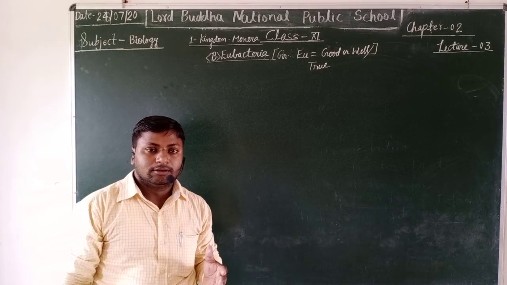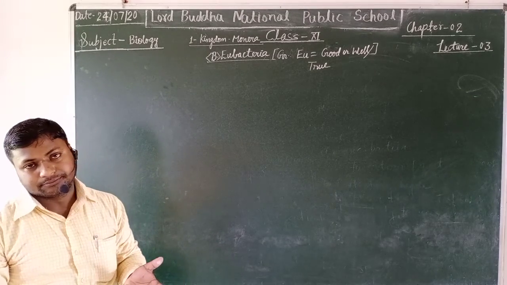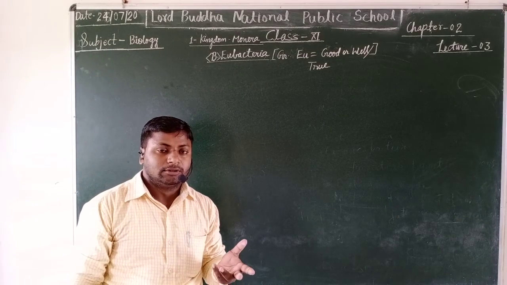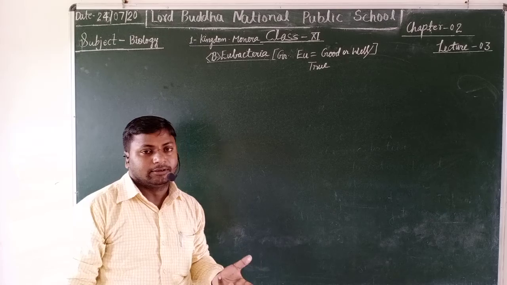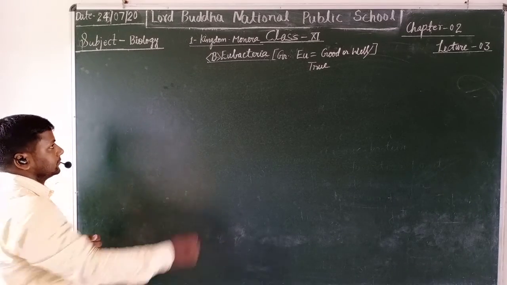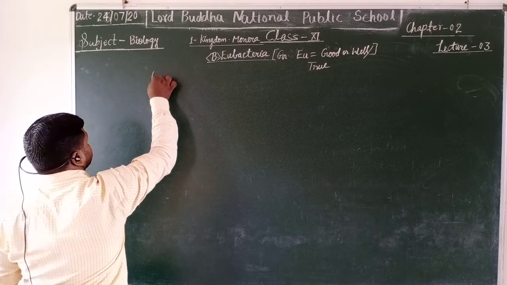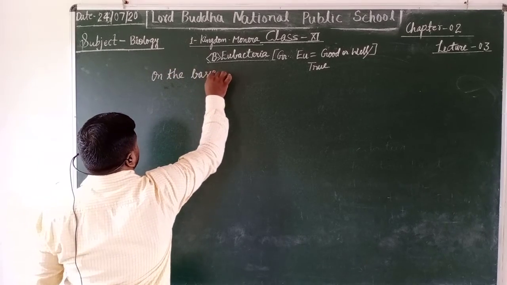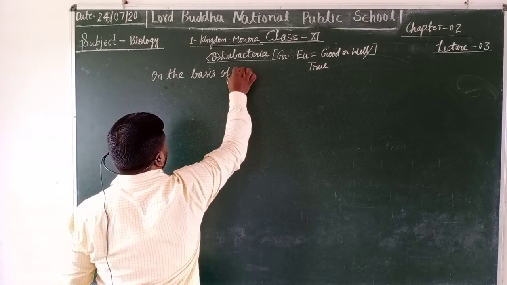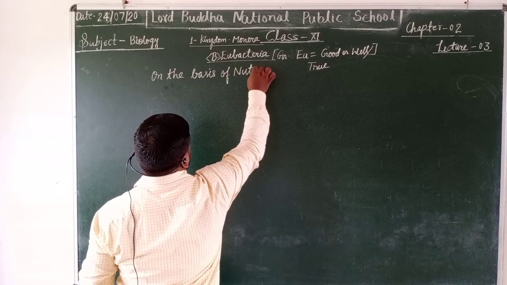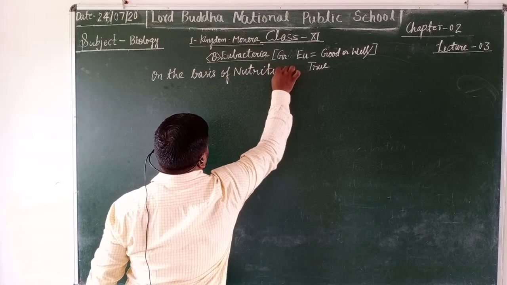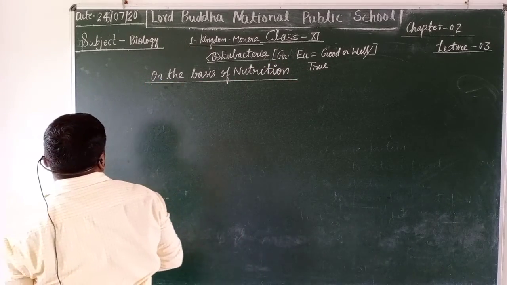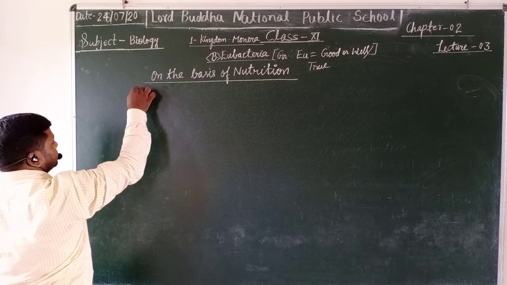On the basis of mode of nutrition, the eubacteria are classified into three main heads. What are they? On the basis of nutrition, eubacteria are of three types.